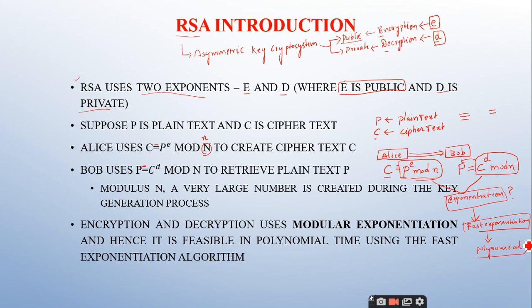Is it clear? So if somebody asks you what is the time complexity of this RSA, you can say that it is exponential, but since the encryption and decryption make use of the fast exponentiation technique, the exponential time complexity has been reduced to polynomial time complexity. This is the answer you should give. Clear?